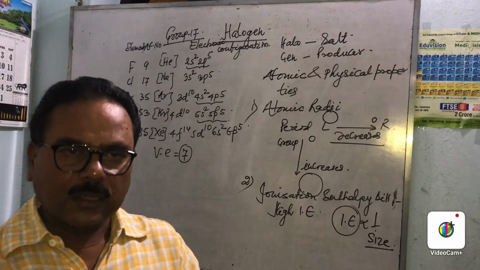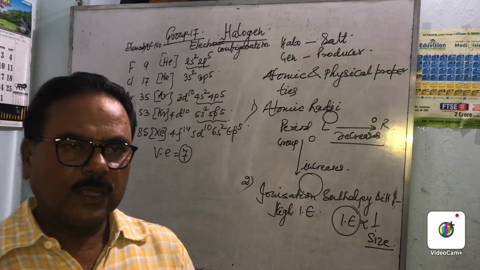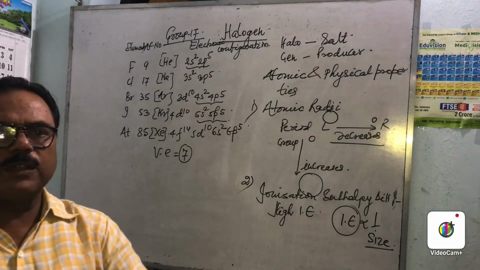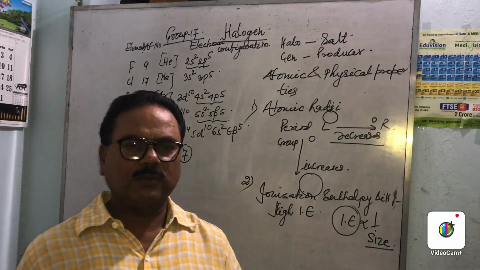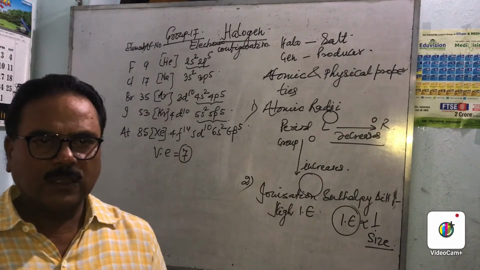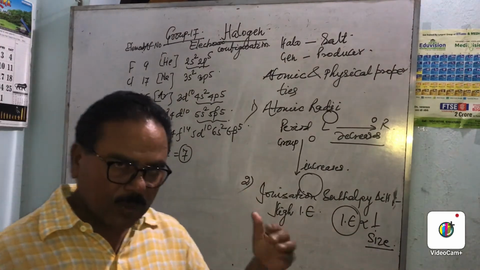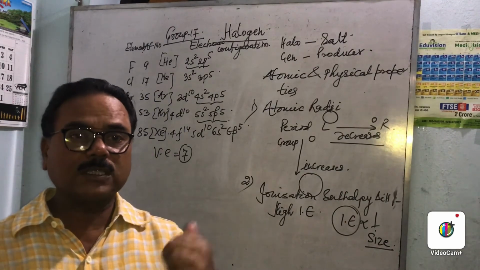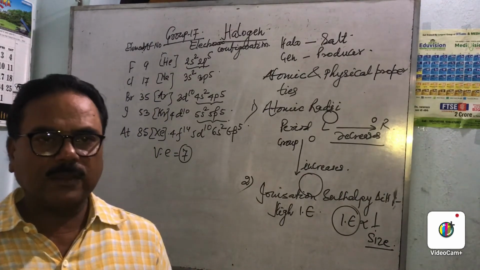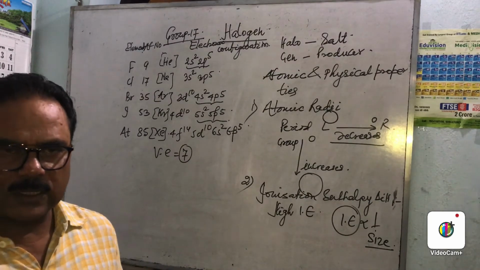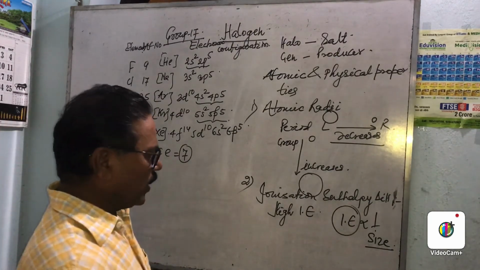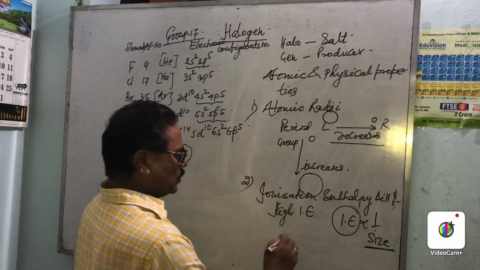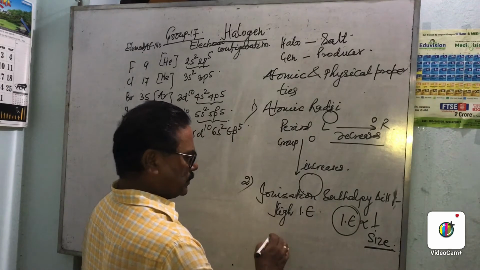Another factor: in the outermost orbit, it has 7 electrons. So it is very difficult to remove an electron from the outermost shell, and it is easier to gain an electron. If we want to remove the 7 electrons, it needs very high energy. That's why its ionization energy is very high. So there are two factors: small size and configuration.